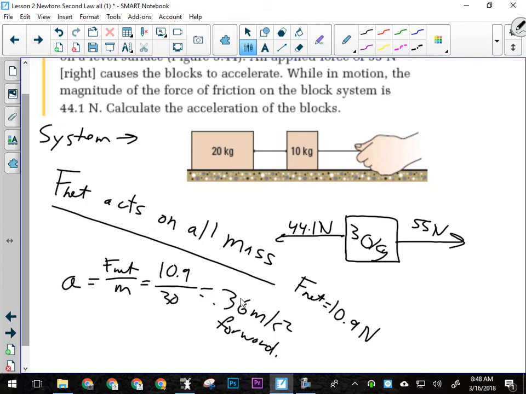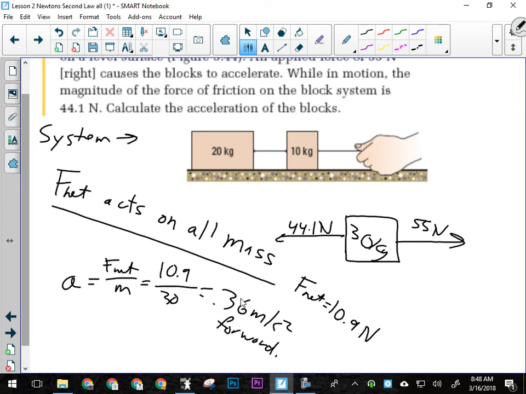Now, the other thing we can do with the system, as long as we understand all parts accelerate at the same rate, is we could isolate certain parts of the system. If we weren't given information about the whole system, but we were given information about part of it, we could use that information to calculate, let's say, acceleration for one part, and know that that's the acceleration of everything in that system. So you can use a system as a whole, or you can use the individual parts. But when we're talking about the net force, we're talking about the whole system.